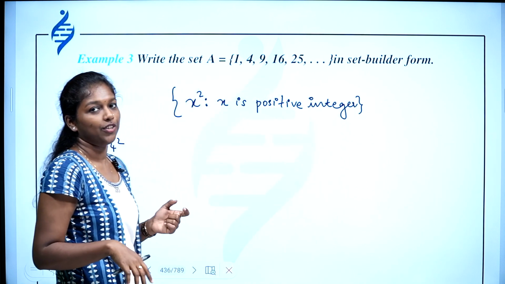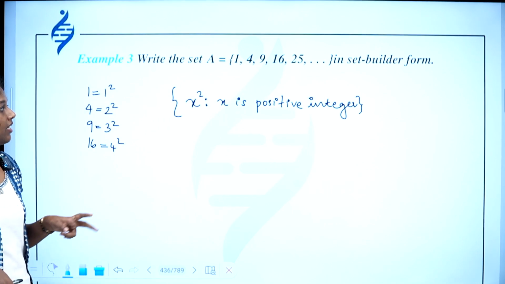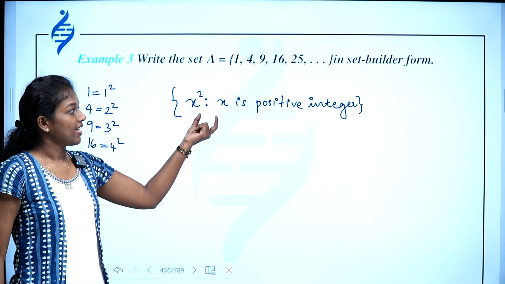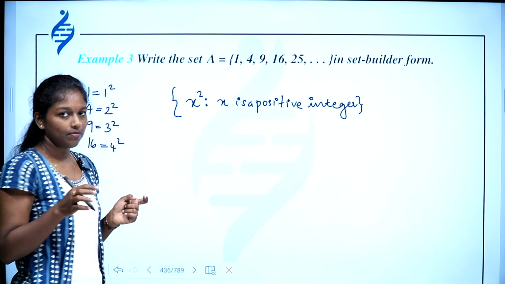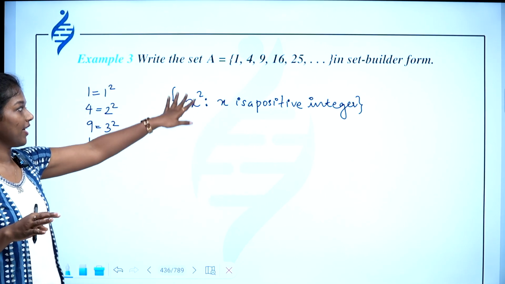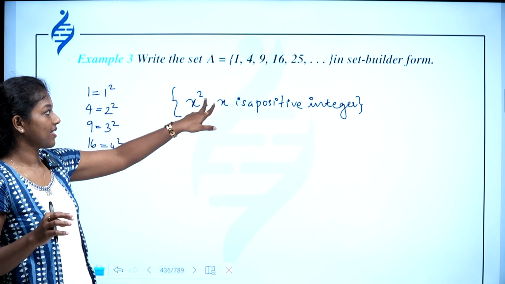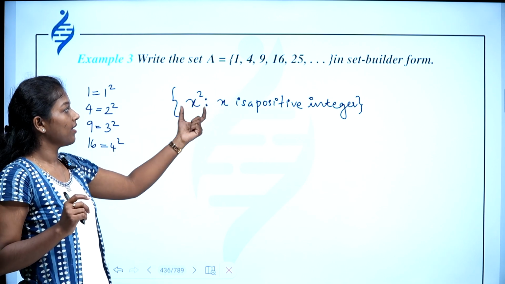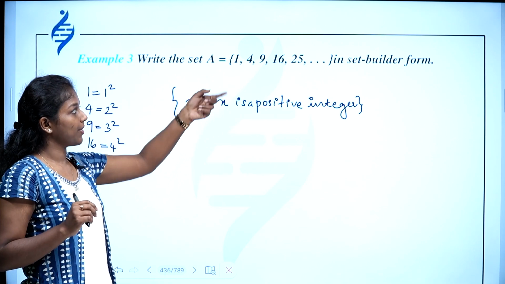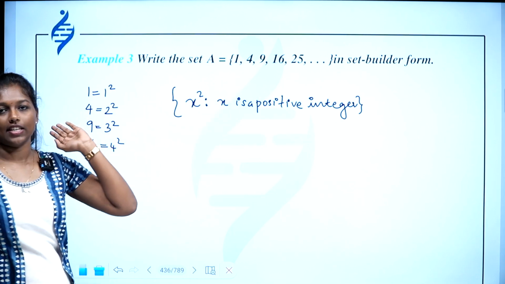So this is how you write the set builder form. You have to take x square. The first positive integer is 1 and 1 square is 1. Then 2 square which is 4, 3 square 9, and you can write it like this. Okay.